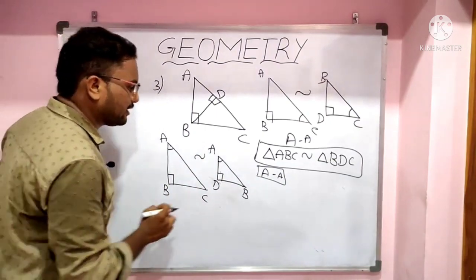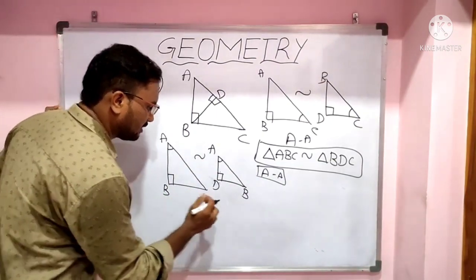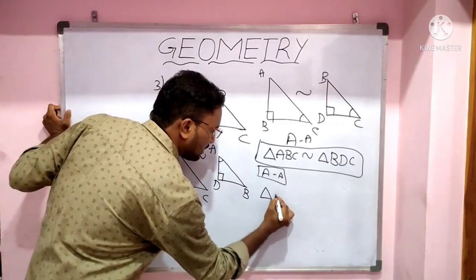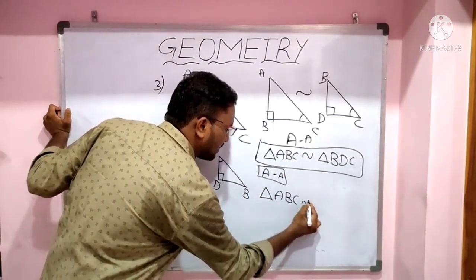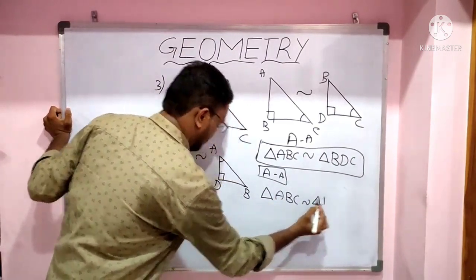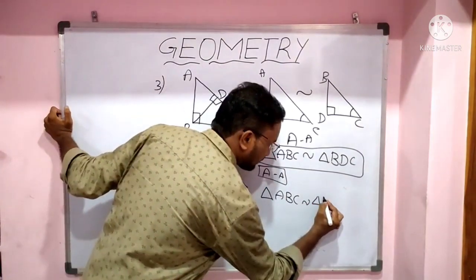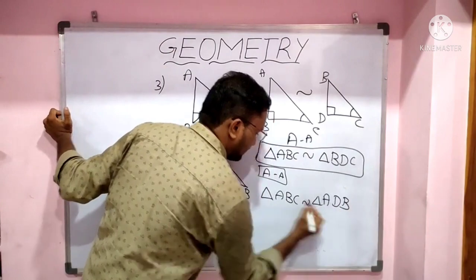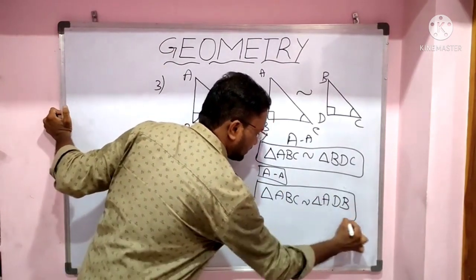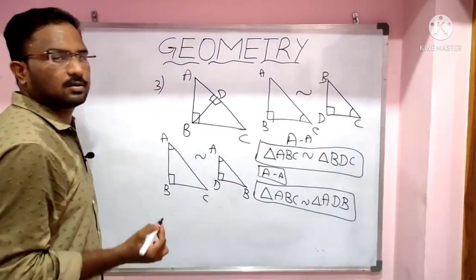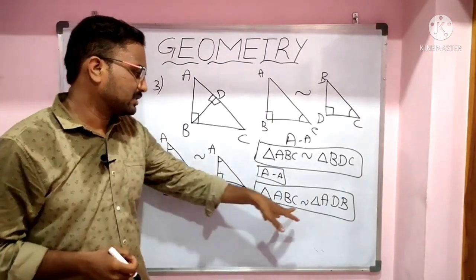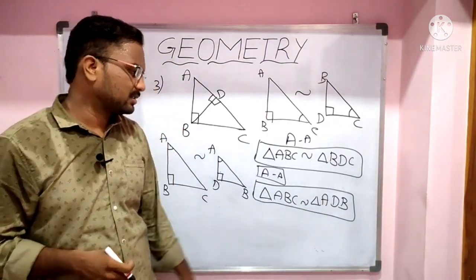So triangle ABC is similar to triangle ADB. This is the other result we got, the second result.